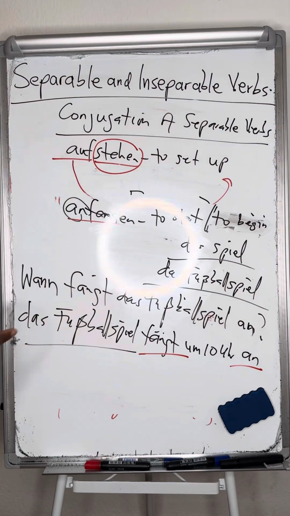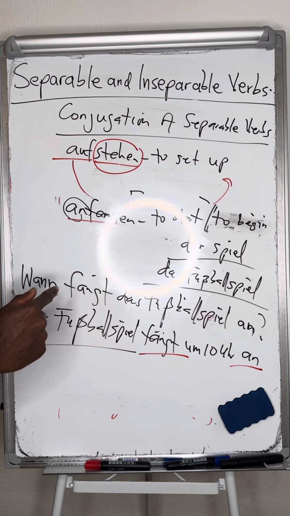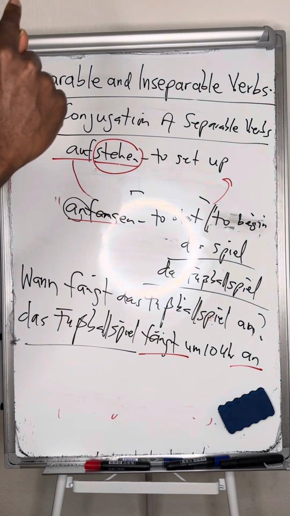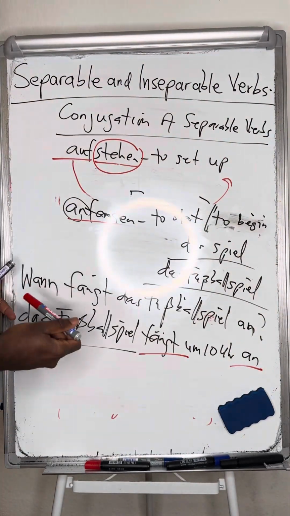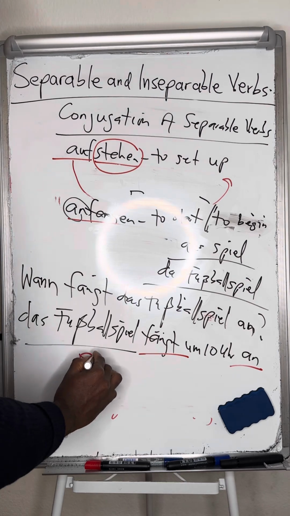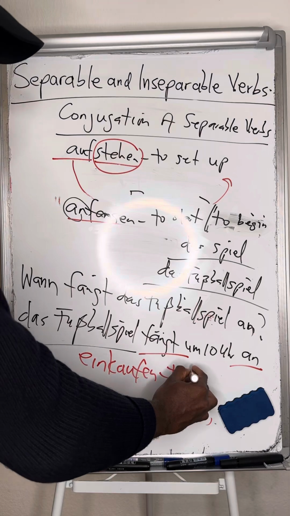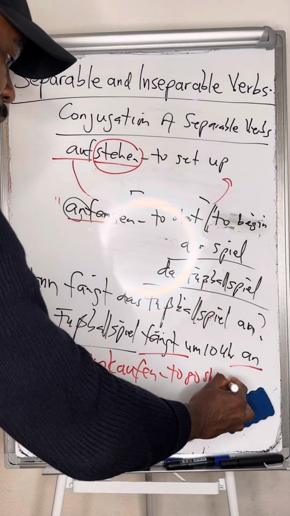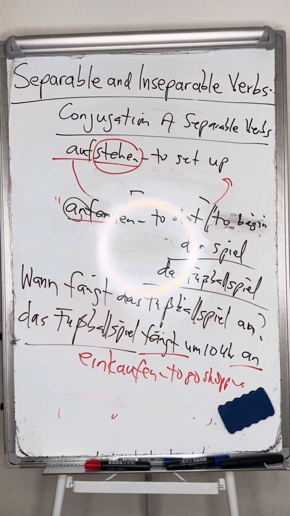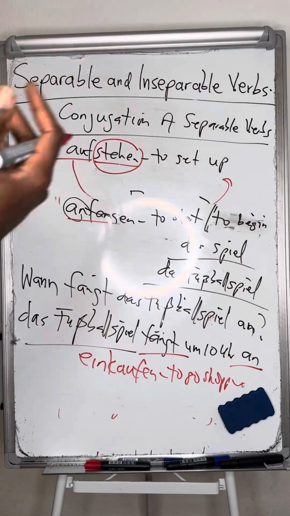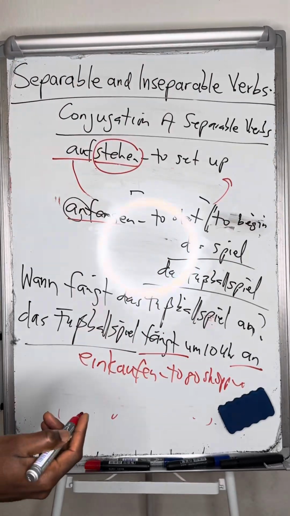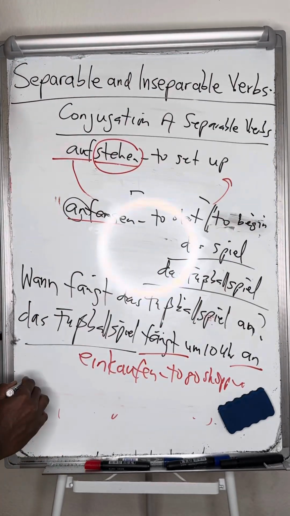I'm going shopping by 11 o'clock. What's the verb to go shopping? Einkaufen. This is the verb to go shopping. So when you conjugate it, let's say, I'm going shopping by 11 o'clock. I is what?